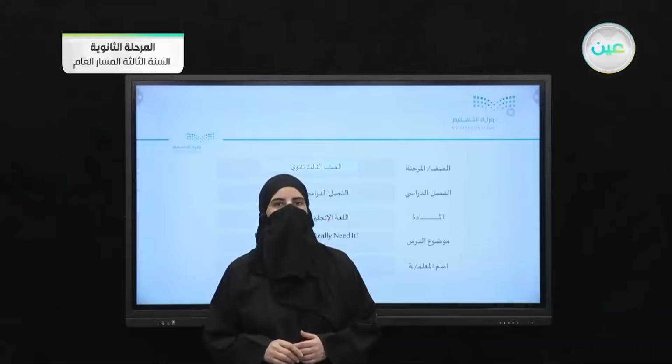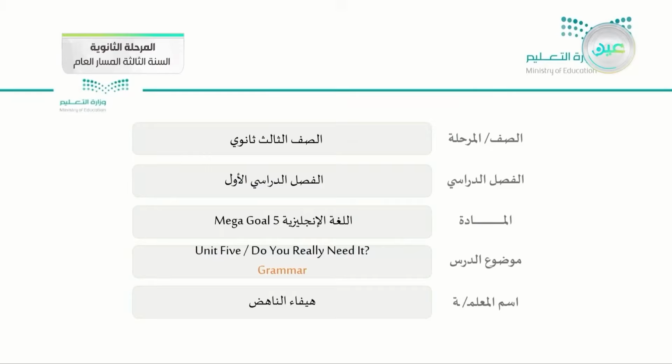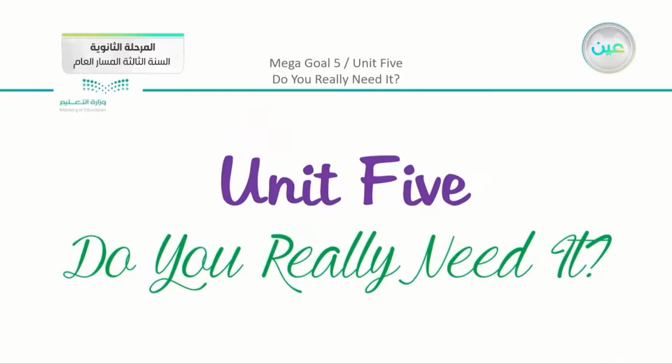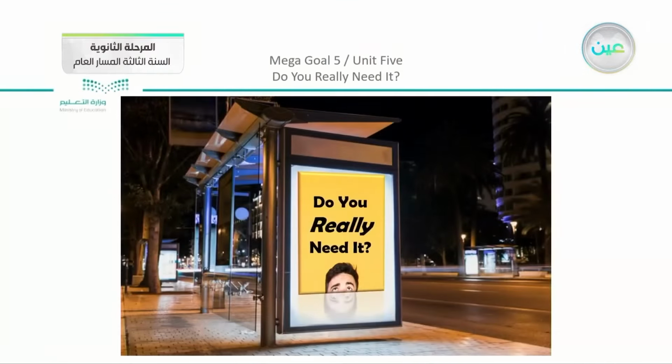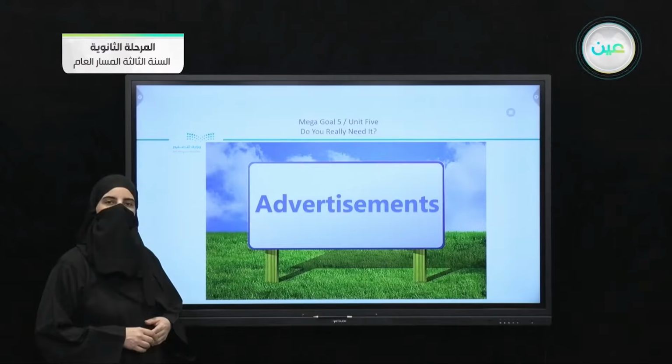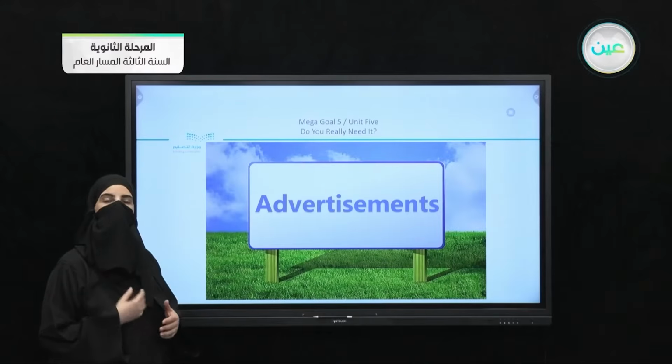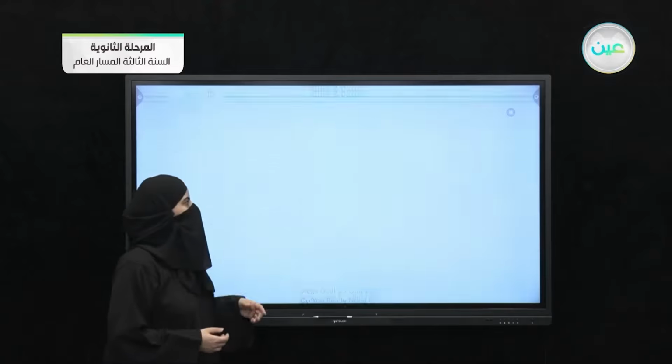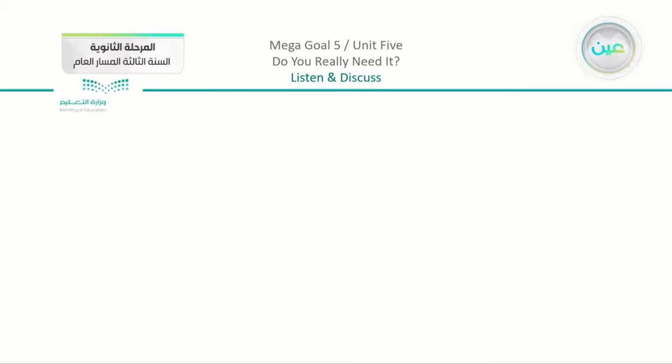Hello students. Yesterday we started our unit 5, and the title of the unit is Do You Really Need It? Now we know that "do you really need it" is something that we see all the time, and we had the discussion about the basic word here, which is advertisements. Now we discussed different kinds of advertisements.